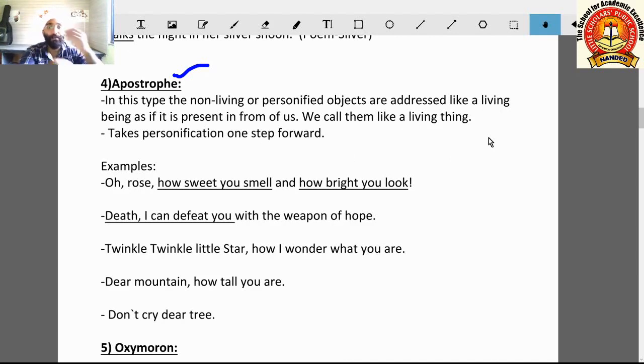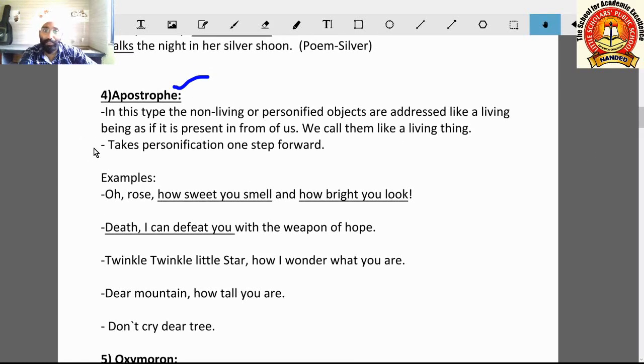Means what? We address someone, we call someone as if it is your friend, your relative or some living person. Oh mountain, oh mountain, how tall you are. So here you are addressing the mountain. Let us see the examples. And one more point about apostrophe: apostrophe takes personification one step forward.